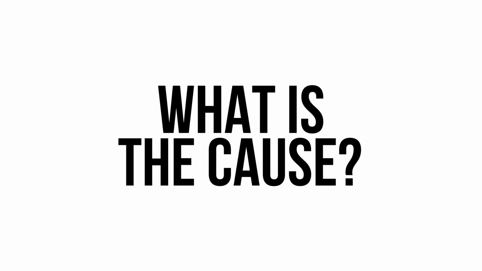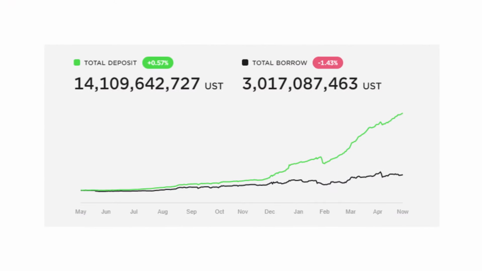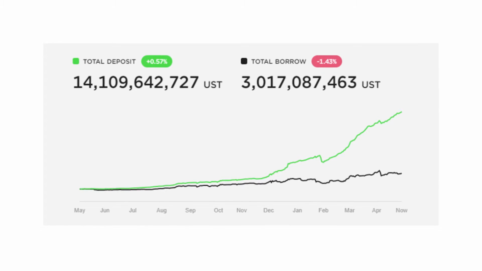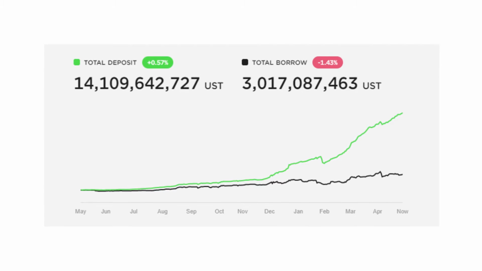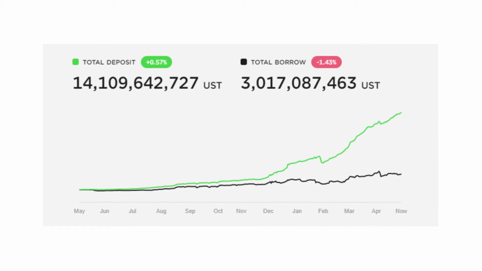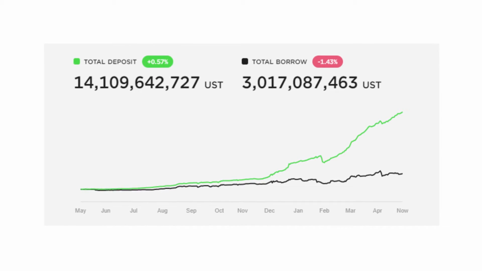So what is the cause of Proposal 20? In recent months, many Anchor fans have been worried about the platform's future, questioning the sustainability of the 20% earn rate. The total deposits have been growing faster than the total borrowed UST in the protocol, and this divergence is alarming to a lot of users because it could jeopardize the entire ecosystem if left unchecked. Now, one of the many factors that allow Anchor to provide their earn rate is the interest they make from lending UST to other people.